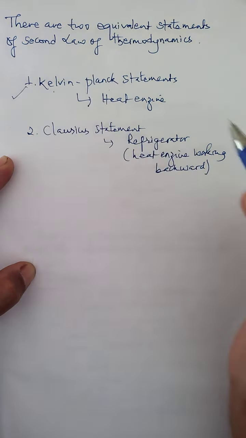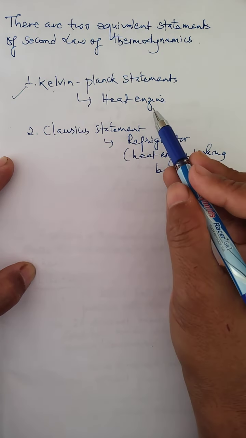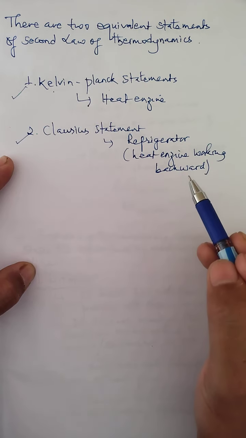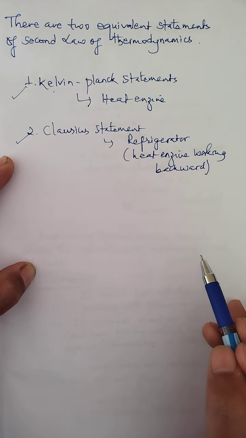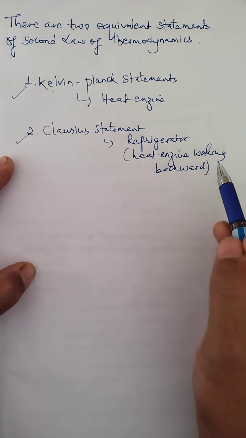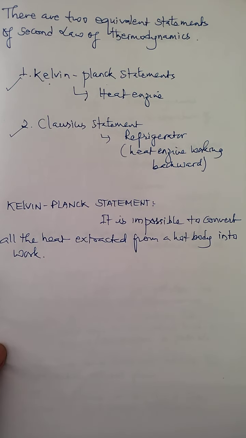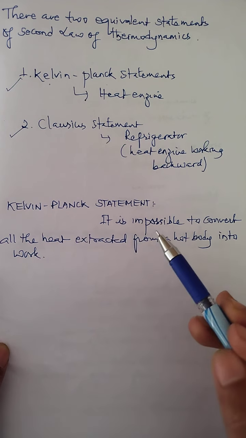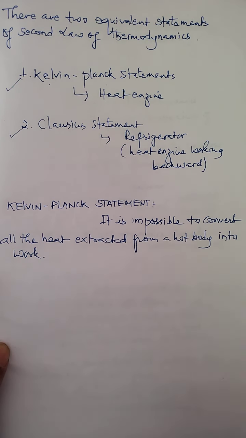One is the Kelvin-Planck statement, which is completely based on the working of a heat engine, and next is the Clausius statement, which is completely based on the working of a refrigerator, also called a heat engine working backward. Alright, now we try to state the Kelvin-Planck statement, one of the equivalent statements of the second law of thermodynamics.